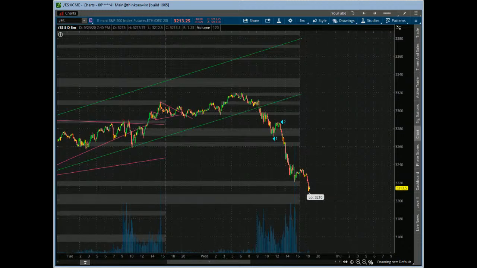So we'll see how that goes if it gets to 3,100. It could be pretty nasty if that is the case. And then they might start buying the dip on it, which would be pretty interesting. So we'll see how that goes. So good stuff. We'll see what they have in store for this evening.